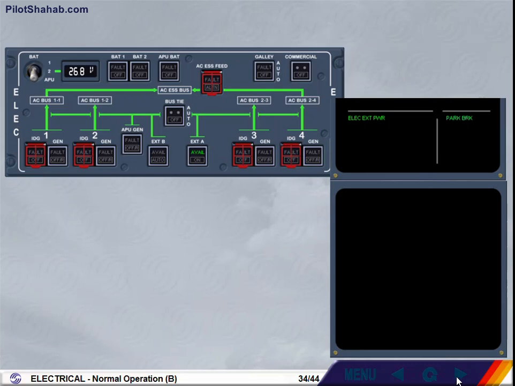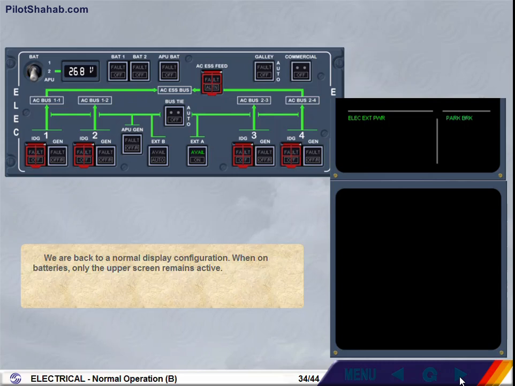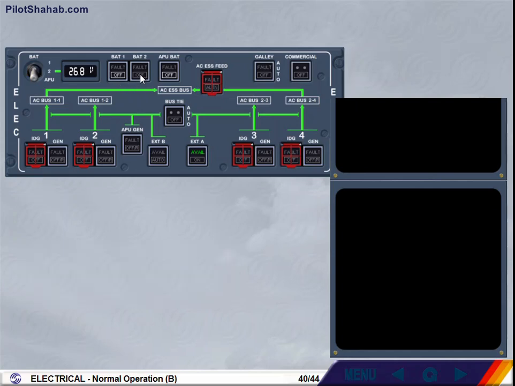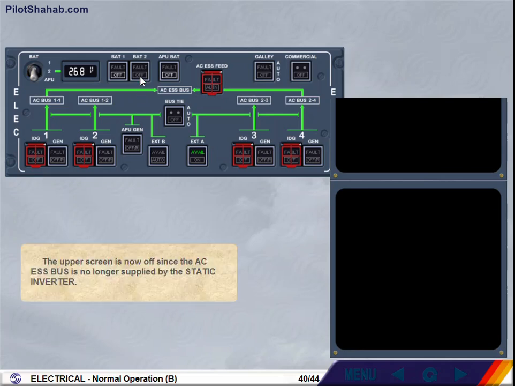We are back to a normal display configuration. When on batteries, only the upper screen remains active. Switch APU bat off. Please carry on. Switch bat 1 off. The upper screen is now off since the AC essential bus is no longer supplied by the static inverter. Switch battery 2 off.